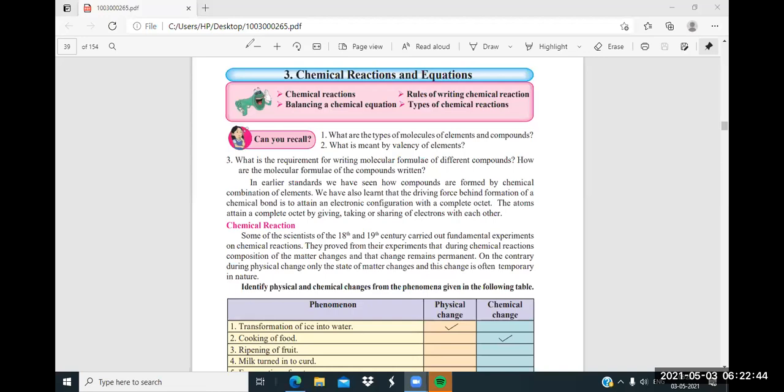In other words, when two or more substances combine with each other and they form a new substance with new physical and chemical properties, it's called compound.